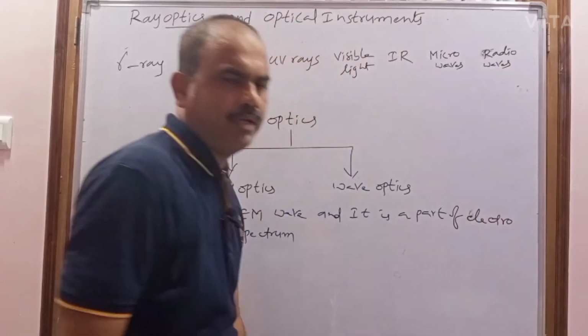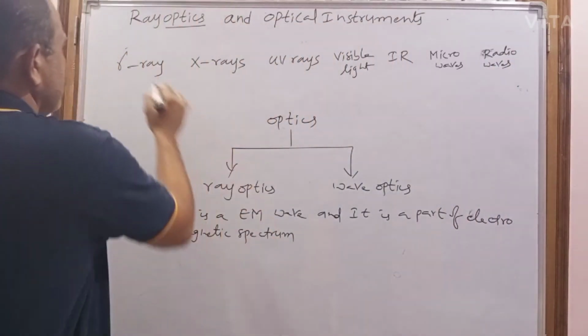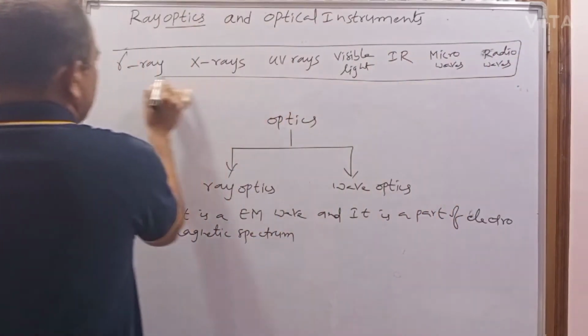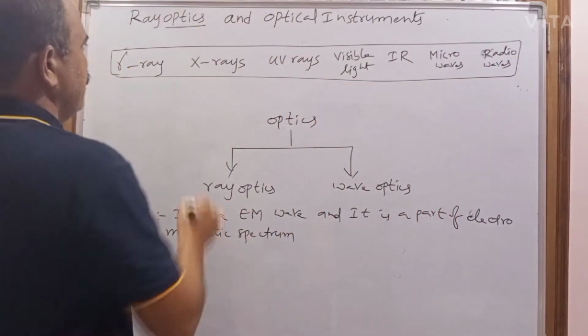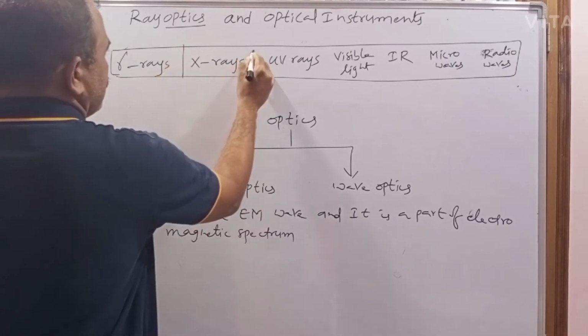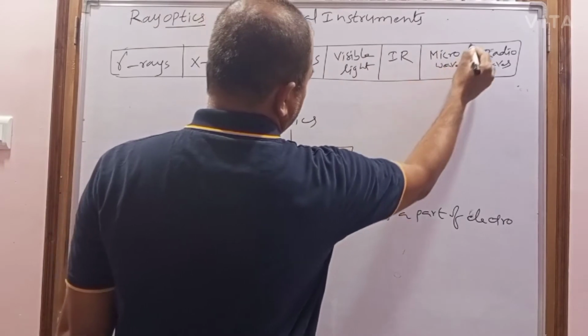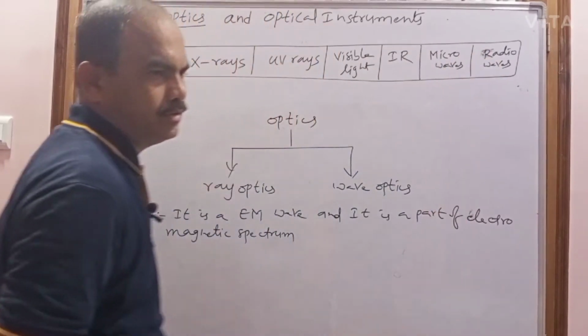These are the different types of electromagnetic waves. Actually, these 7 rays come from the sun: gamma rays, X-rays, UV rays, visible light, infrared rays, microwaves, radio waves.